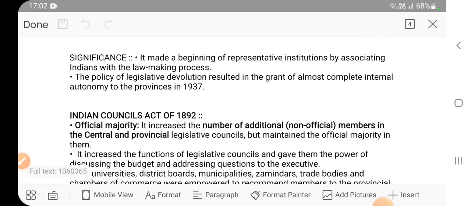Policy of legislative devolution resulted in the grant of almost complete internal autonomy to the provinces in 1937. So see, we have seen that Bombay and Madras were given their powers back. So subsequently, year by year and act by act, more powers were given to the provinces.